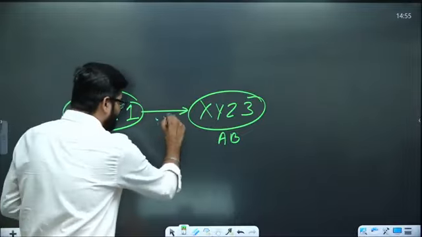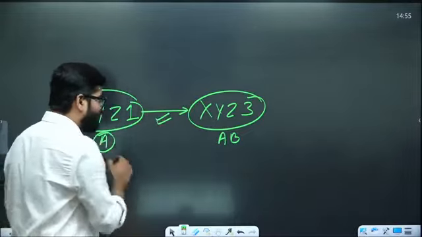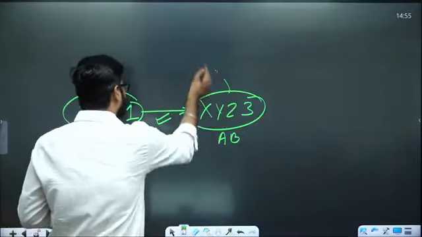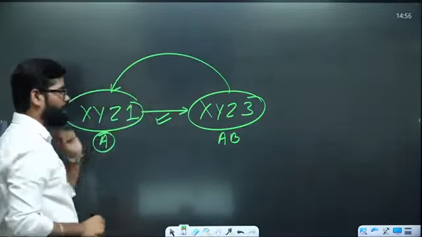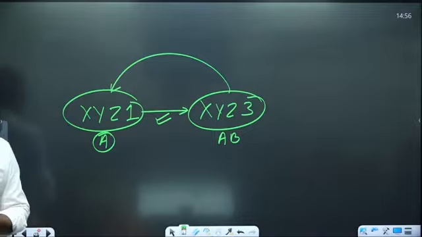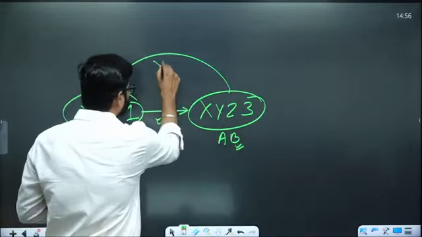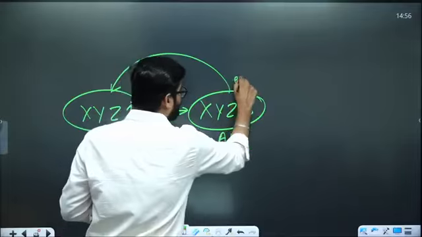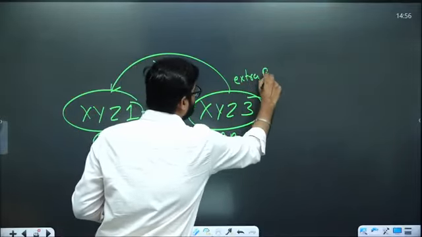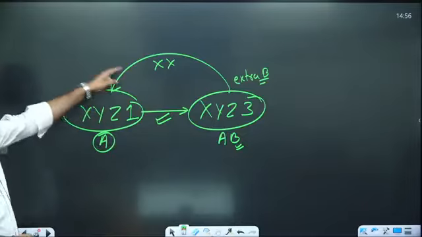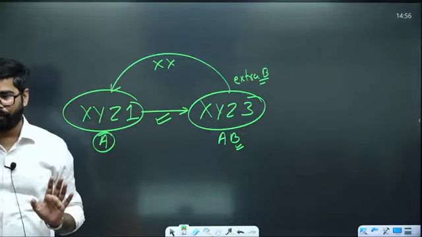He can give this. Why? Because he is not providing anything extra. But if XYZ3 provides the blood to XYZ1, why can he not give? Because there is B extra. So this is not feasible, because the B antigen is extra, so they cannot give it to the first one.